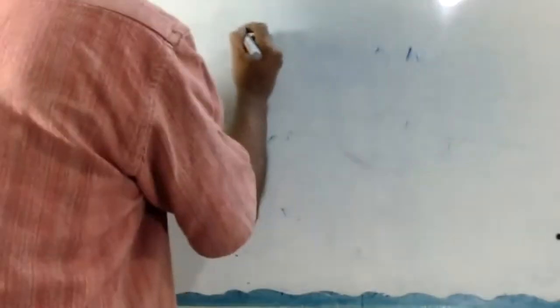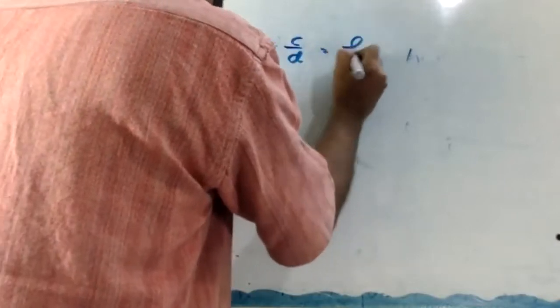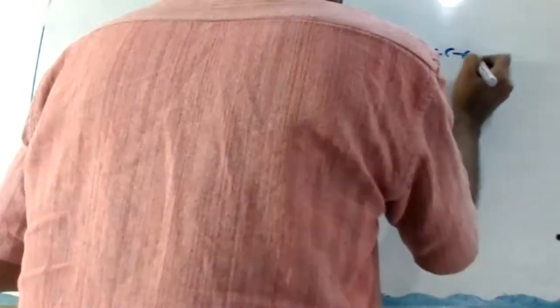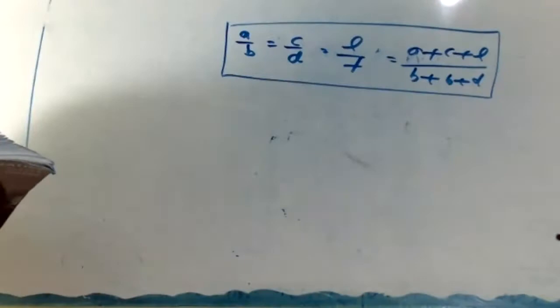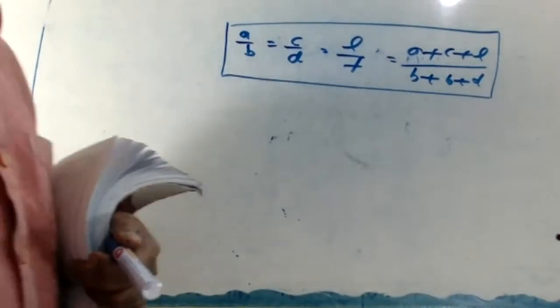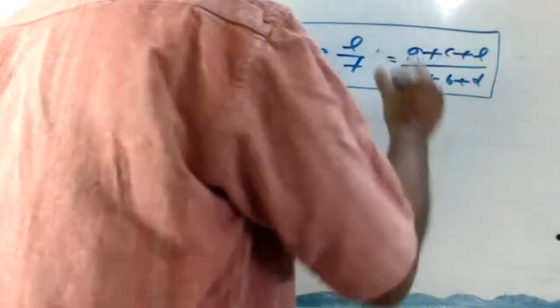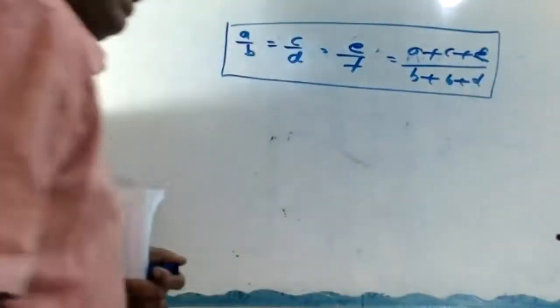Look, if a by b equals c by d equals e by f, is a plus c plus e divided by b plus d plus f equal or not? Check, is it equal? You study this one. Just add the numerators and denominators.